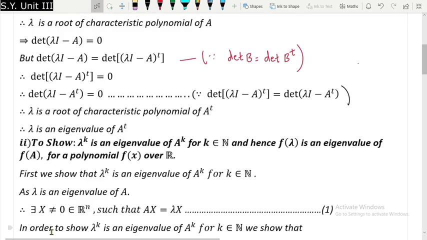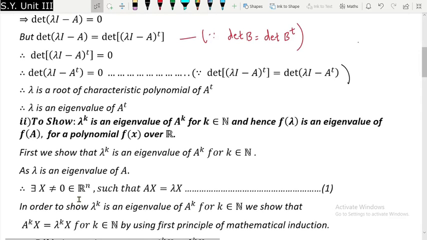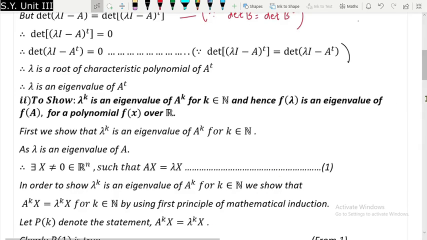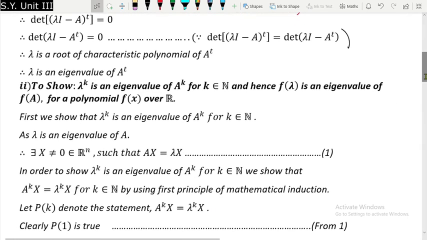So in order to show lambda raised to k is an eigenvalue of A raised to k, we show that A raised to k x is equal to lambda raised to k x for k belonging to N by using the first principle of mathematical induction. I have called it P of k, and clearly P of 1 is true. Now I will assume that P of n is true, that is the induction step.